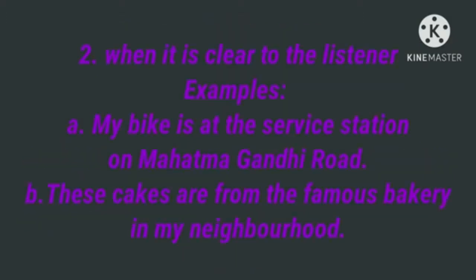Second usage: when it is clear to the listener or reader which person or thing we are referring to, we use the definite article. Example: my bike is at the service station on Mahatma Gandhi Road. In this sentence, the listener is clear about the service station on Mahatma Gandhi Road, so we use the definite article the before service station.